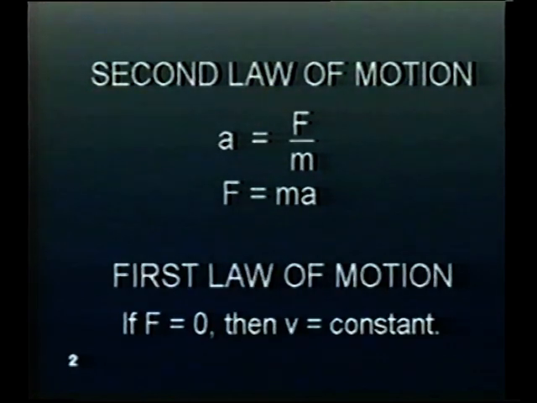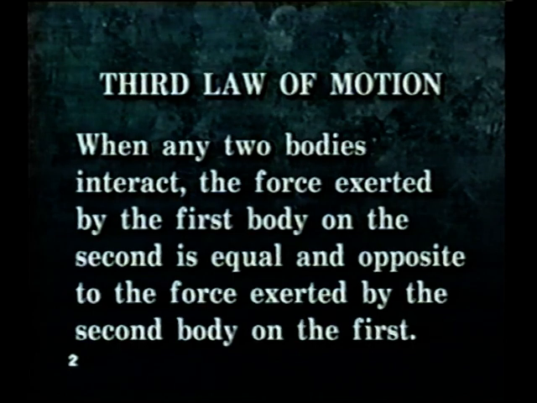The first law of motion is a special case of the second law, in which the force is zero. Thus, the velocity of the mass will remain constant, since it will not be accelerated. The third law of motion states that when any two bodies interact, the force exerted by the first body on the second is equal and opposite to the force exerted by the second body on the first. The third law of motion is also known as the law of action-reaction.